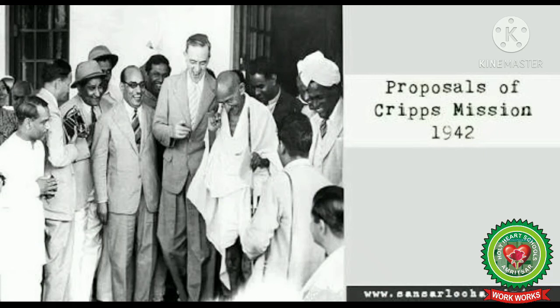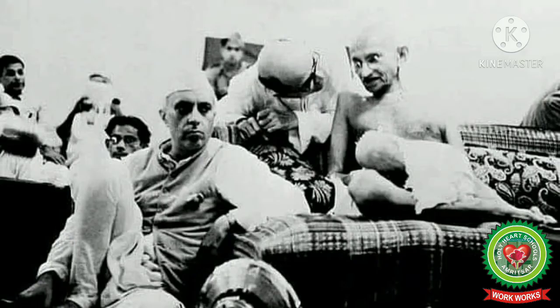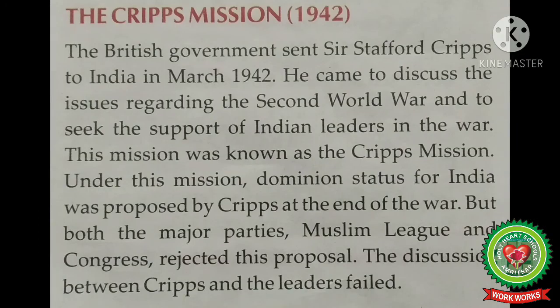However, the Congress objected to this. The major objections were: Number 1, the offer of the dominion status. Now the Congress leaders wanted complete independence, no more dominion status. Number 2, the major objection of the Muslim League as well, as the proposal denied the Muslims their right and refused the creation of Pakistan. Means the creation of Pakistan was nowhere mentioned in the Cripps Mission. So that is why it was equally rejected by the Muslim League.